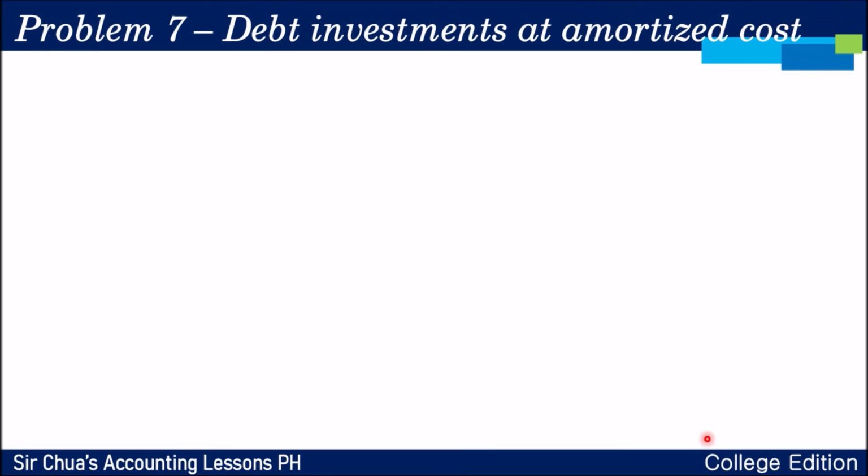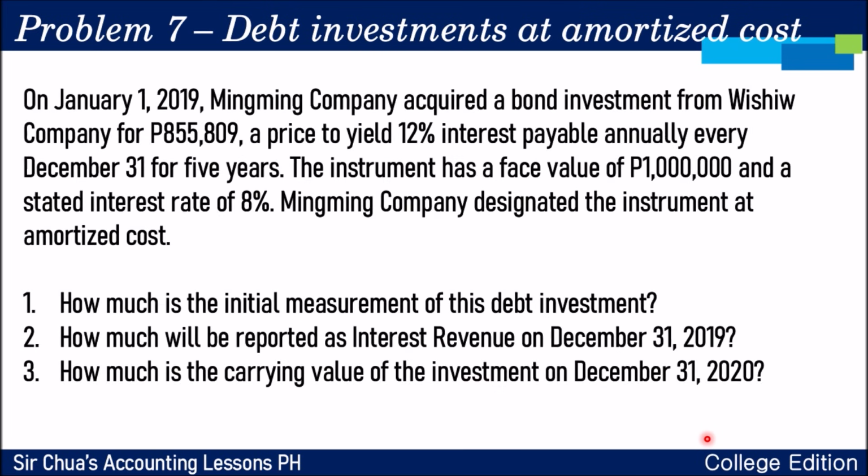Okay, let's have problem number 7. Problem number 7 naman po ay, ganun pa din, bond investment from Wisho Company. Ang issue price naman po is 855,809. Although the face value is 1 million. Now look, the stated interest rate naman po ay mas maliit kesa naman po dun sa effective interest rate. Kapag ka po ganyan ang nangyari, this is a discount situation naman po.